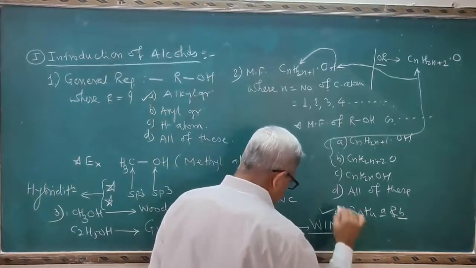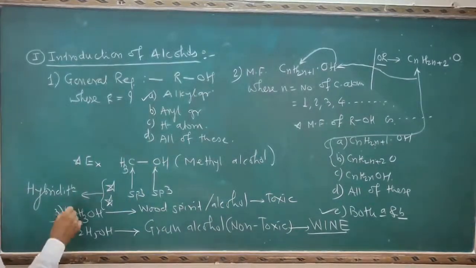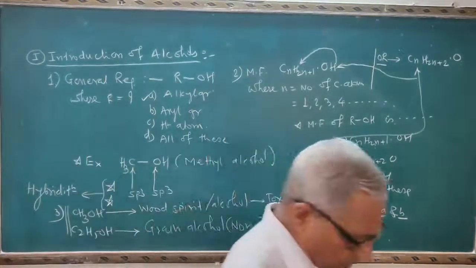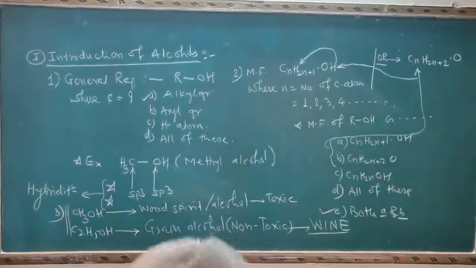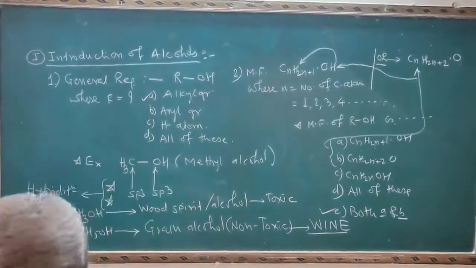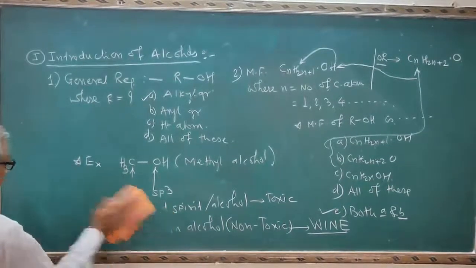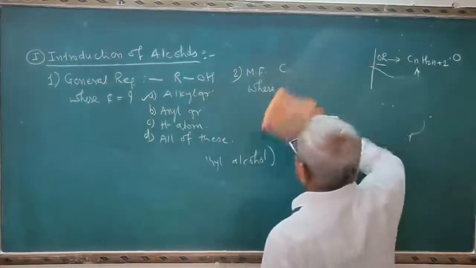Because it is non-toxic, therefore this is used in wine. And hence, this is the important question here. Methyl alcohol is known as wood spirit. Then ethyl alcohol is known as a grain alcohol. Then the next point is here. So I will start the next question according to the introduction.